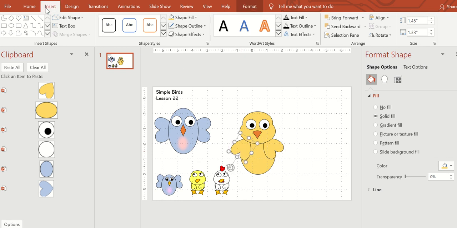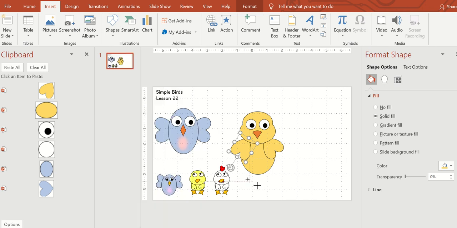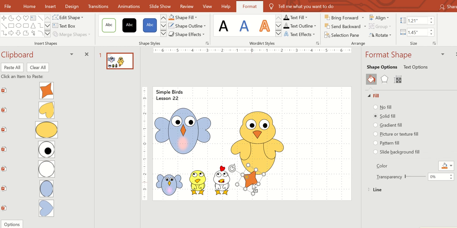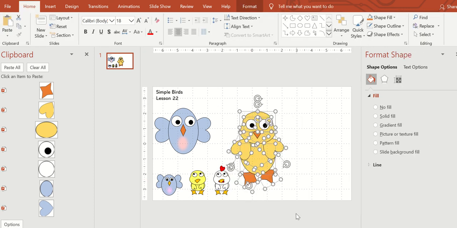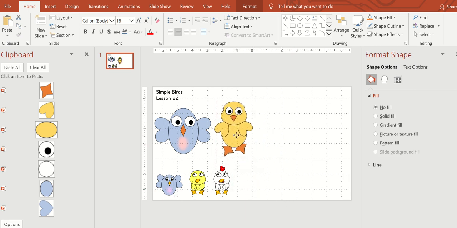And for the feet, go to Insert, go down to where the stars and banners are, star 4 points. See that little circle right there? You can make it as big, small, play around with it. And go ahead and put it underneath your chick, and you can send to the back. Group them together. His feet are a little big, but that's okay.